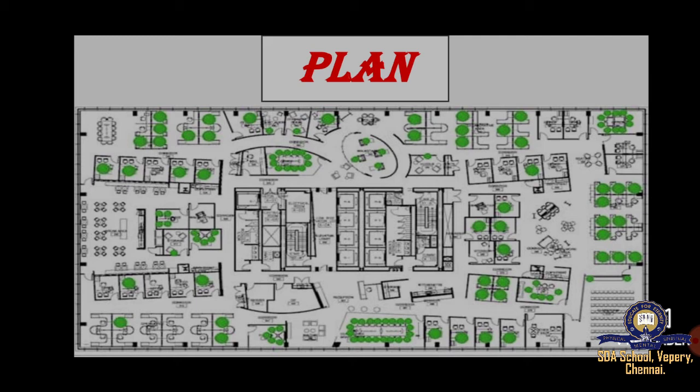1 centimeter on a map may represent 100 kilometers on the ground. On the other hand, a plan is drawn on a large scale. 1 centimeter on a plan represents just 1 meter on the ground.